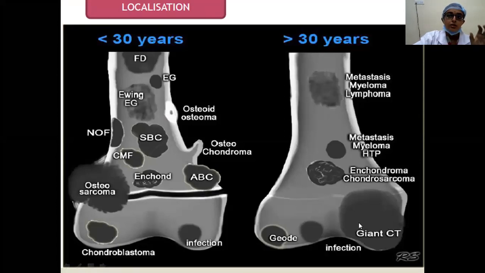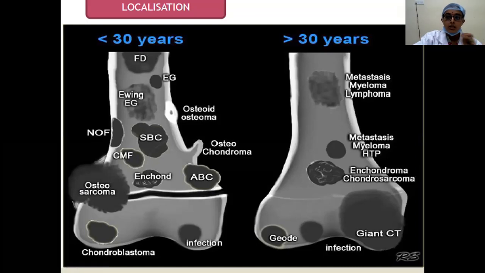Coming to the sex of the patient also, mostly these bone tumors are predominantly seen in males, except giant cell tumor and fibrous dysplasia, which are seen in females, and enchondroma, which is equal in both males and females. So depending on the site, some are epiphyseal like chondroblastoma and giant cell tumor. Most tumors originate in the metaphyseal region like simple bone cyst, osteochondroma, aneurysmal bone cyst, osteosarcoma. All these are metaphyseal in origin. In the diaphyseal region you have Ewing sarcoma or fibrous dysplasia.